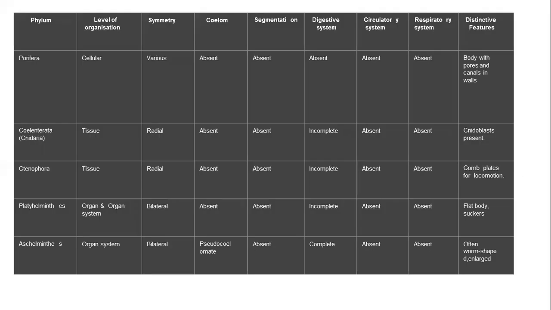Next we'll move to Aschelminthes. All roundworms are classified under Aschelminthes, and these organisms have a specialized muscular pharynx. They are organ system level and bilateral, and this is the only phylum which is pseudocoelomate. Pseudocoelomate means the mesodermal layer is scattered into pouches. That is called pseudocoelom.